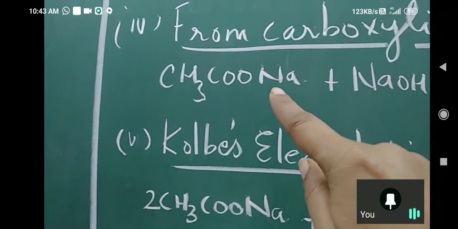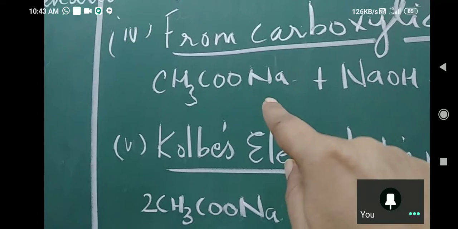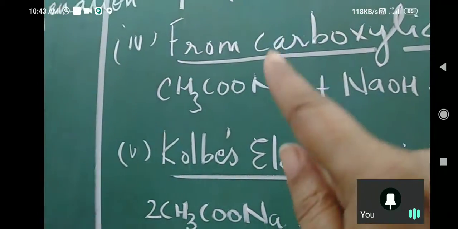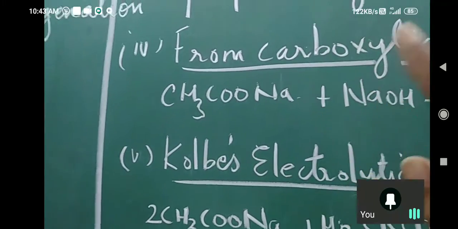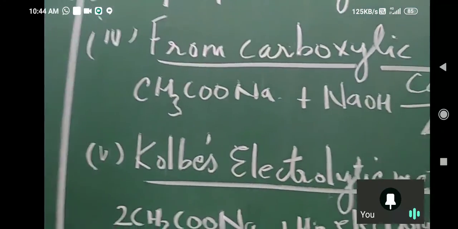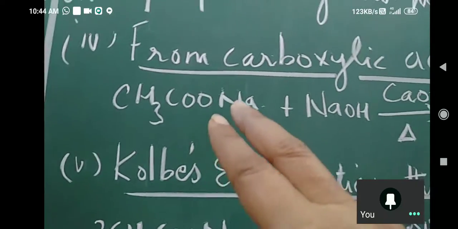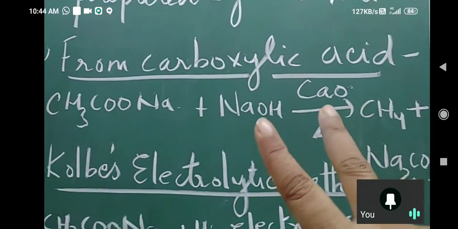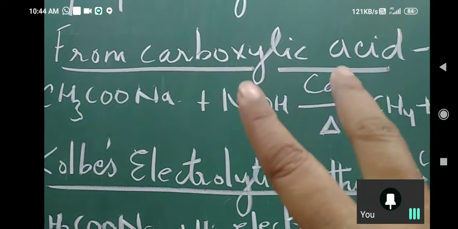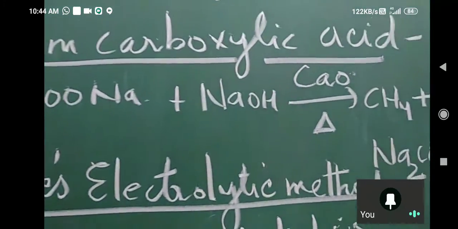If you make it react with NaOH, you will get a sodium salt. Why are we converting it into a sodium salt? Because all sodium salts are soluble in water. All organic carboxylic acids may not be soluble in water. Is that clear? So, we will convert it into the sodium salt of acetic acid. Then we make it react with these two reagents, calcium oxide and NaOH, and they go together, right? The mixture is known as soda lime.